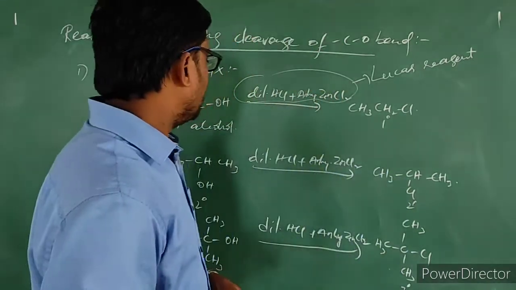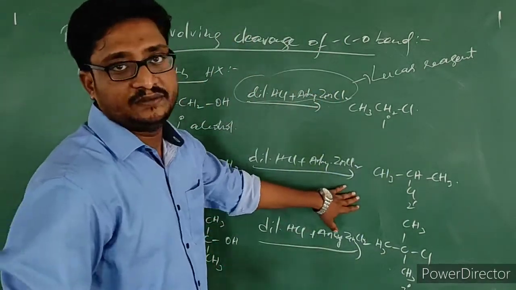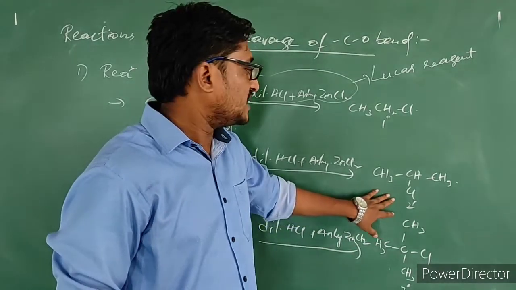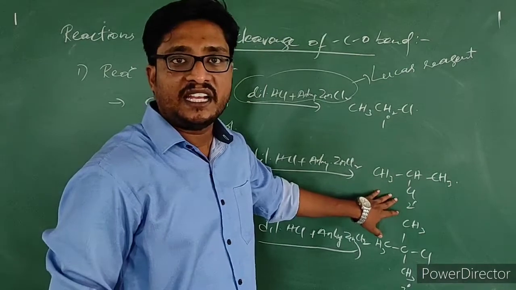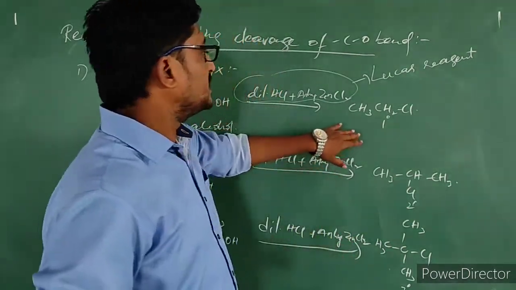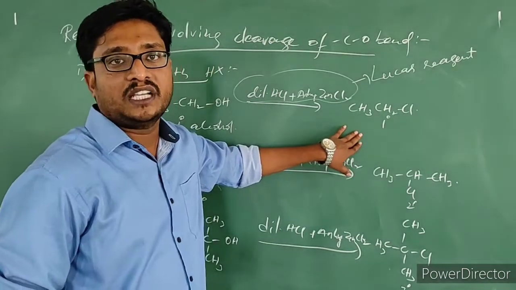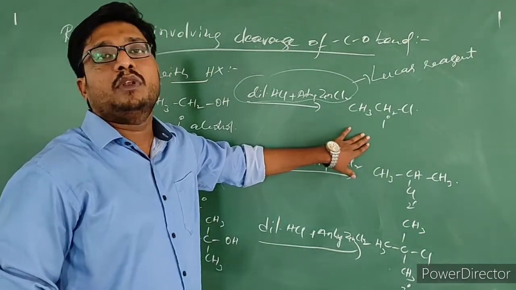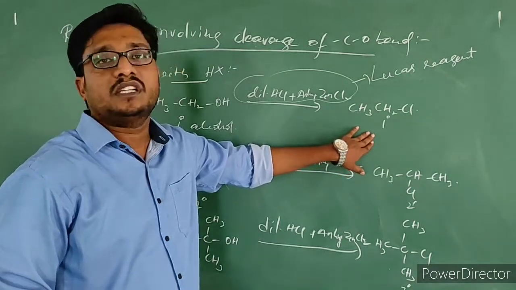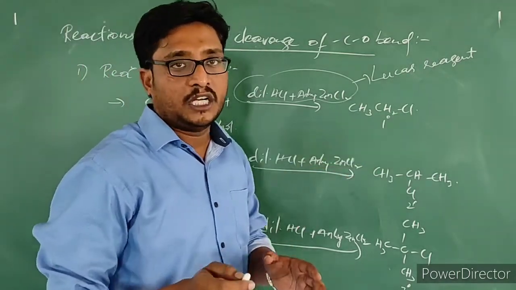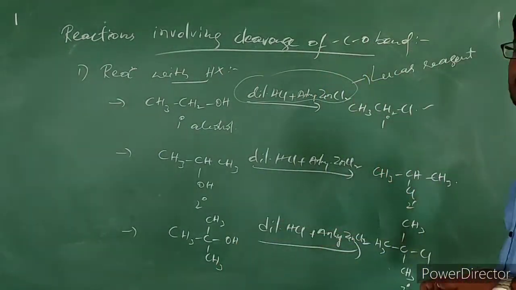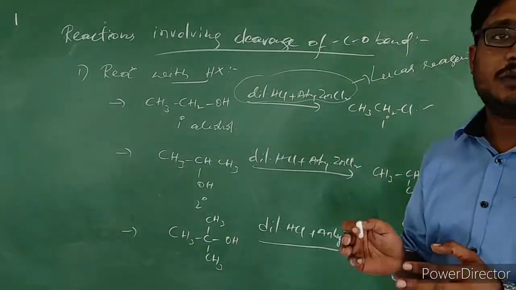Okay. Next is secondary alkyl halide. Within 5 minutes, this secondary alkyl halide will produce turbidity. And when we consider the primary alkyl halide, generally at room temperature, it will not produce any turbidity. When we heat it, it will produce turbidity. But at room temperature, the primary alkyl halide which got produced here will not produce turbidity.